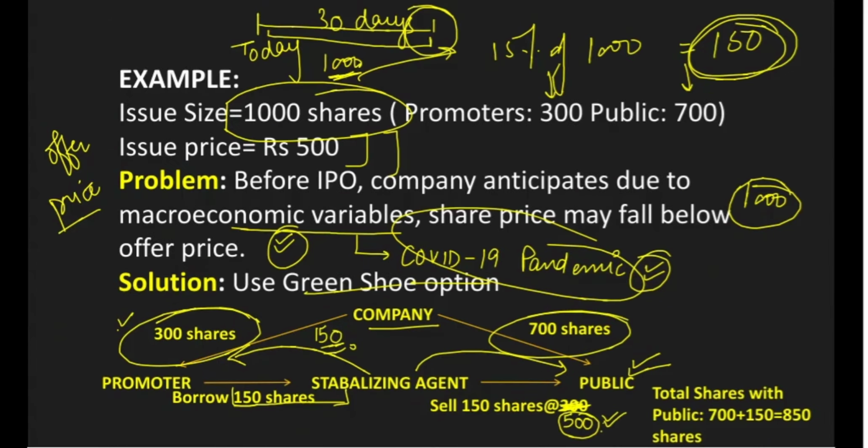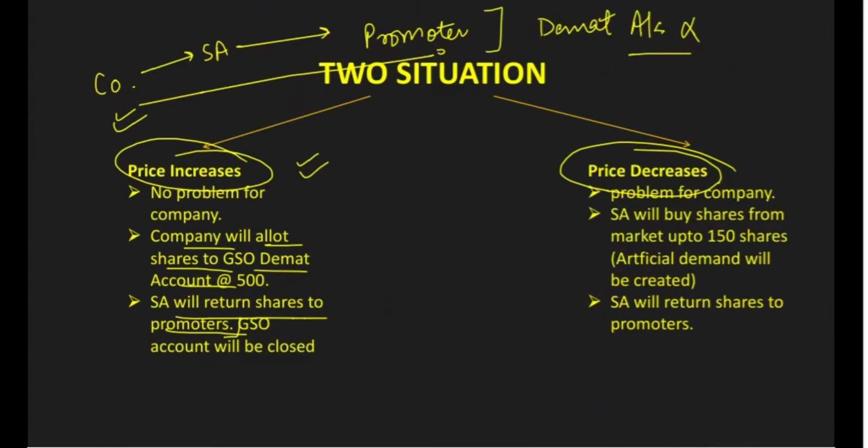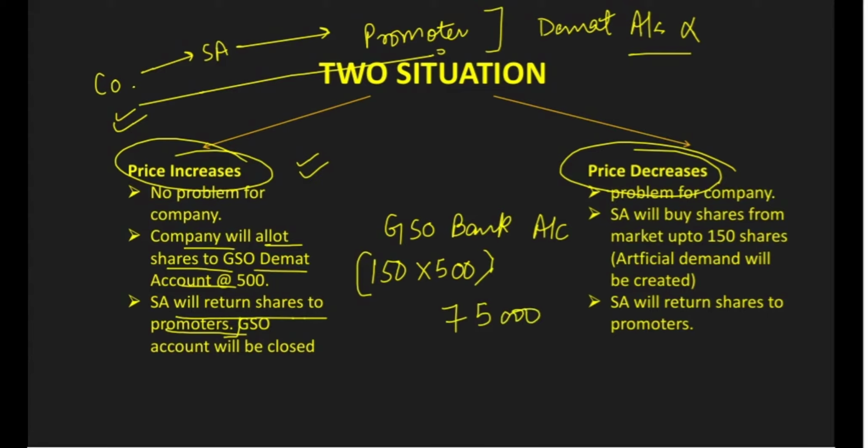So now what will happen in this, that in GSO bank account, SA, that is a stabilizing agent, has received 150 multiplied by 500 by issuing shares to the public. Alright, so it will be 75,000 which stabilizing agent has in the bank account.